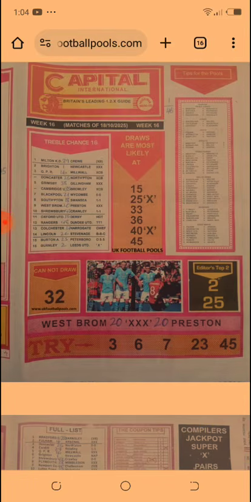And here on the Capital International paper, we have one setting that is appearing on page 1 for the second time. And the setting has it that whenever you see on the draws are most likely out column, the first and the last number happens to be family series numbers, it is set to give us either 2/6 or 3/6 from that column.